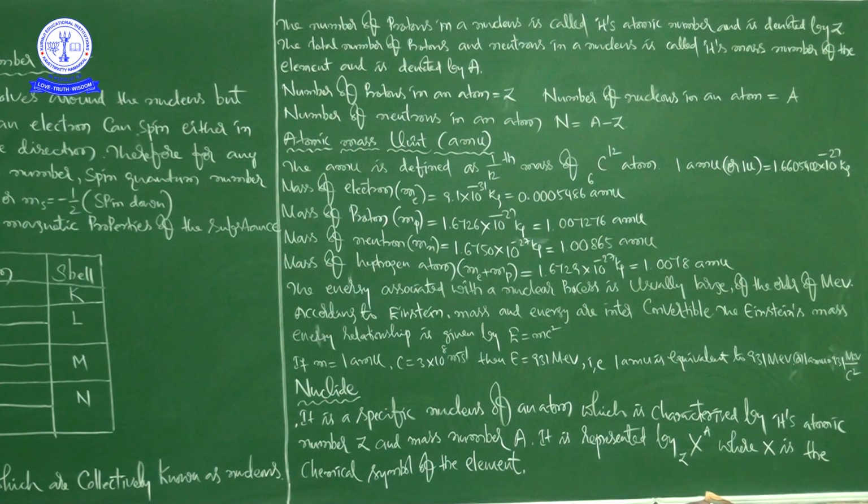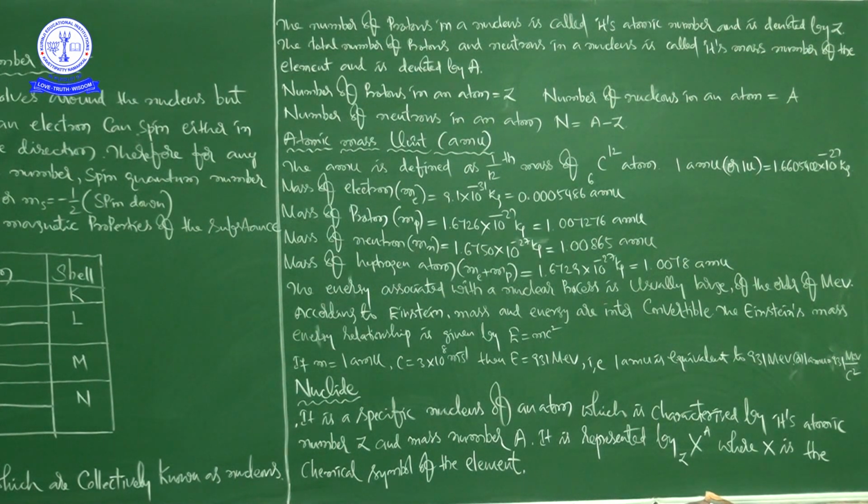Similarly, he is doing the mass of proton and the mass of neutron. And similar to that, he also gives the mass of hydrogen atom, that is 1.0078 AMU in terms of AMU. In terms of kilogram, it means 1.6729 into 10 to the power of minus 27 kilogram. The energy associated with a nuclear process is usually large, of the order of million electron volts.